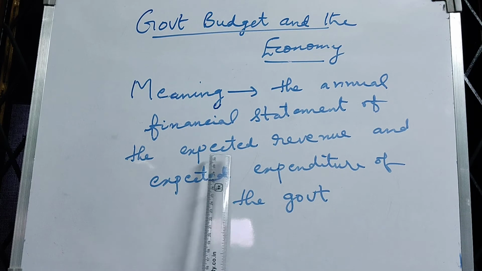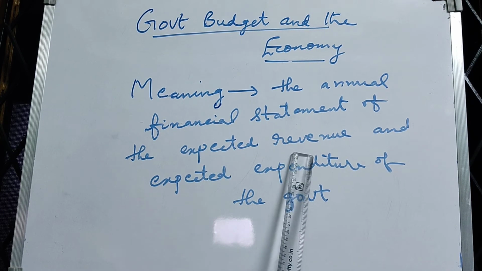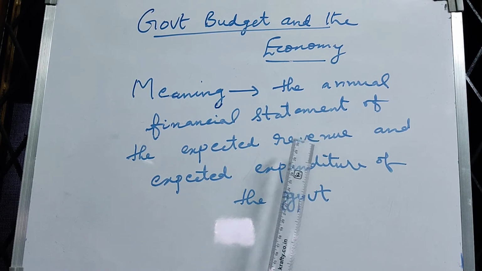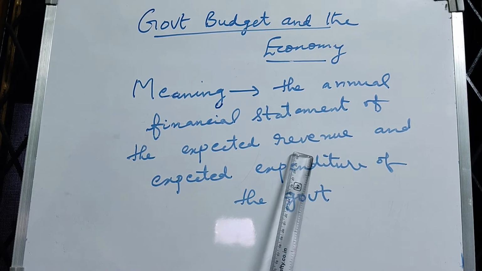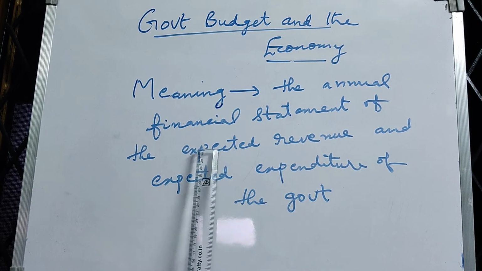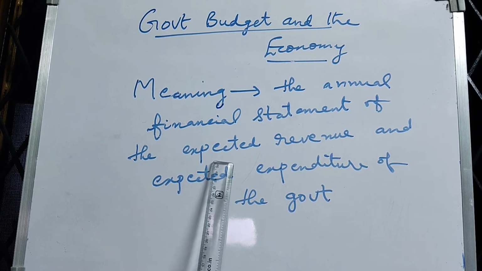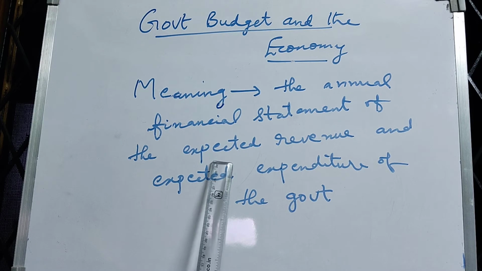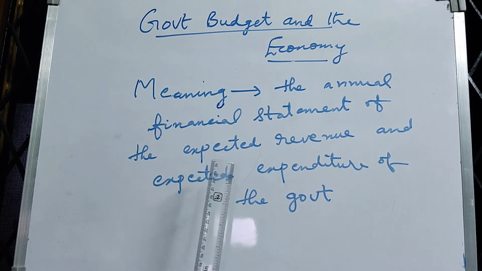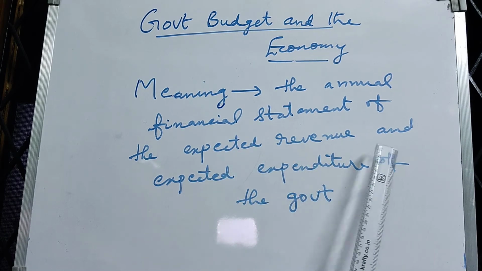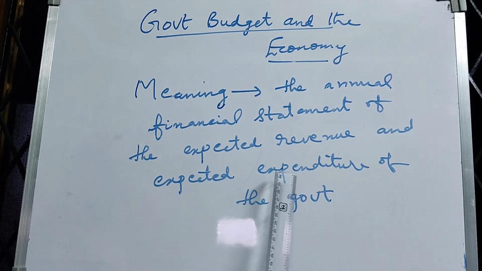Of what? Expected revenue. Expected means: what is the revenue or income, the money receipts which are expected by the government from the different sources of income? How much income is expected? That's the meaning of expected revenue and expected expenditure.